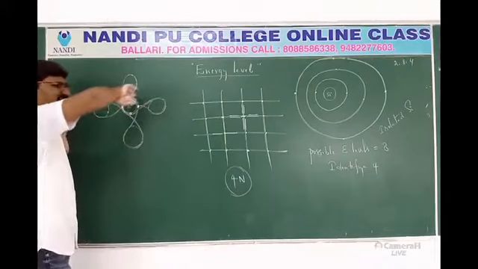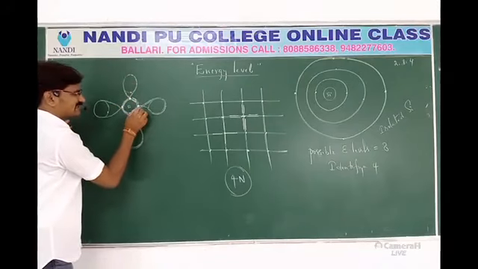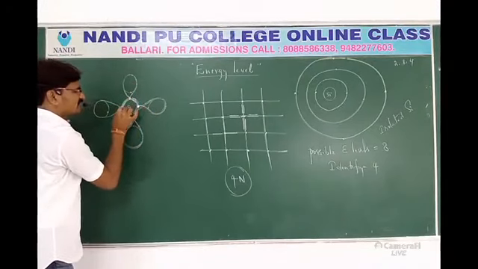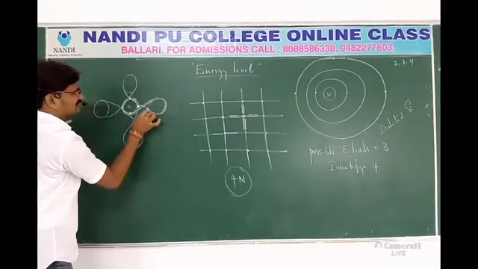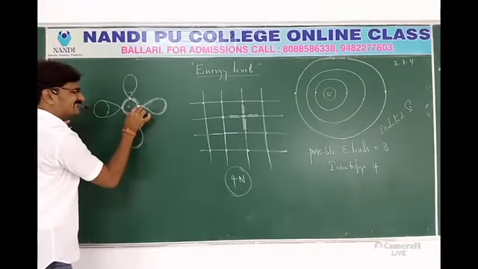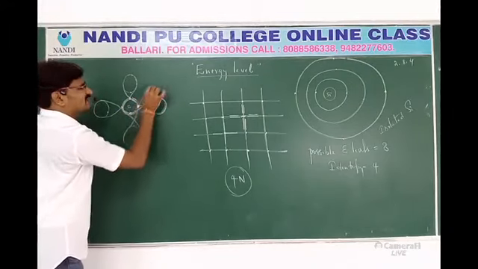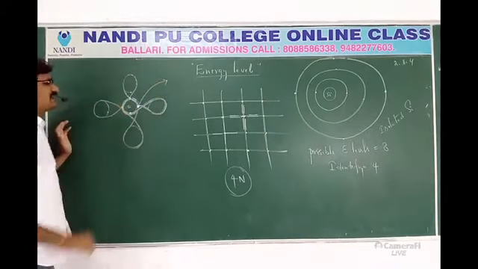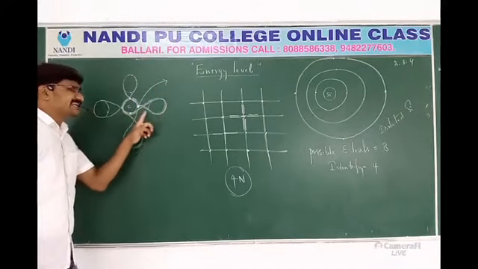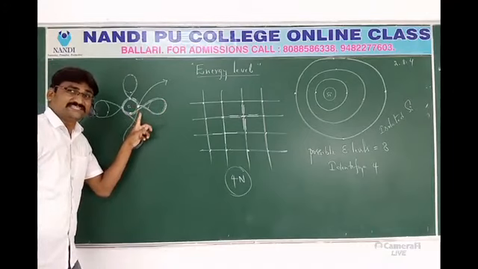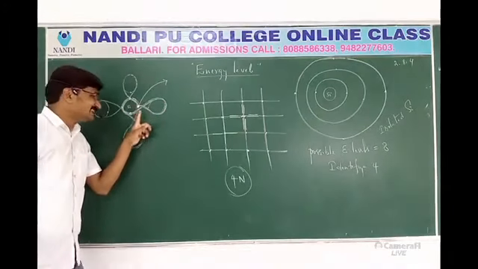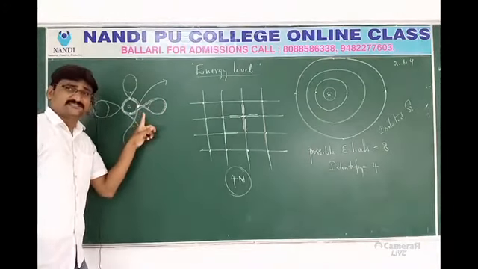Any one of the electrons, for example this electron, is revolving like this. Suddenly, by getting energy, this electron will come out from its particular orbit.